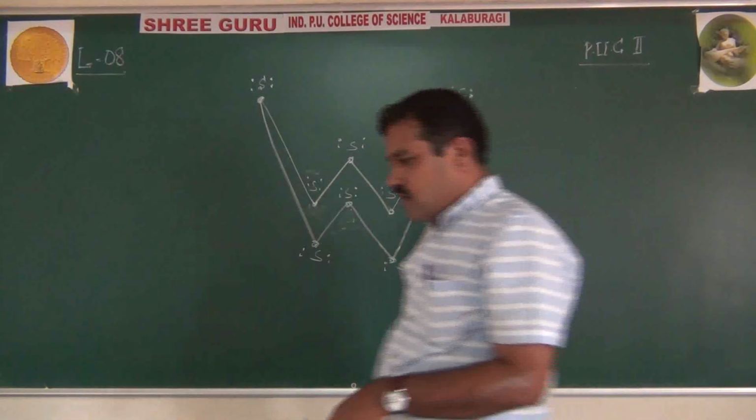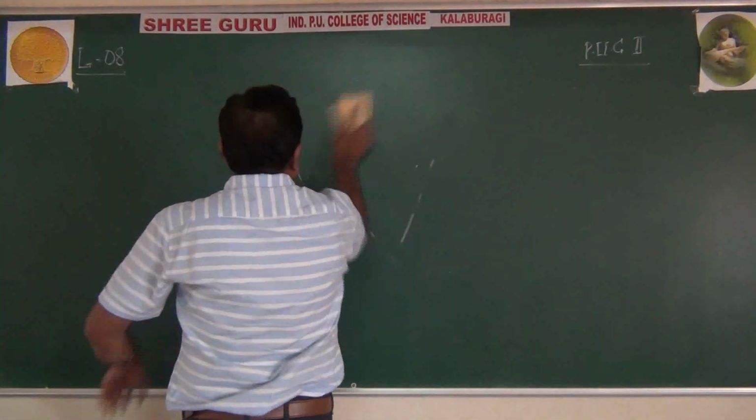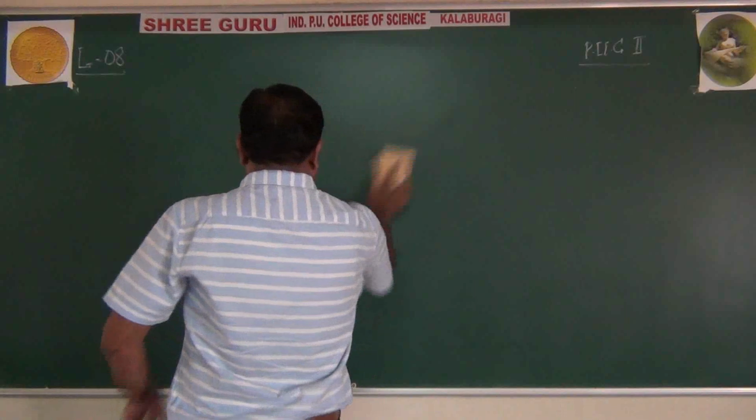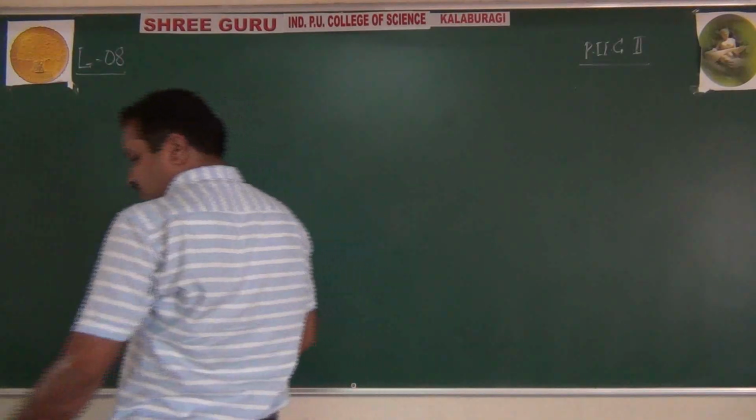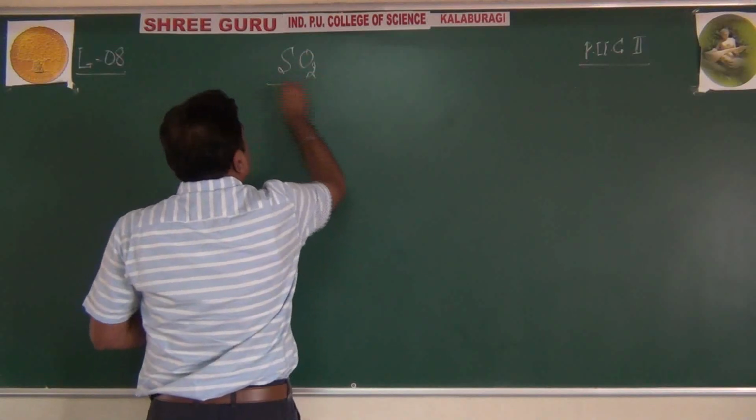Now coming to the next: sulfur dioxide, SO2, another important compound of sulfur.